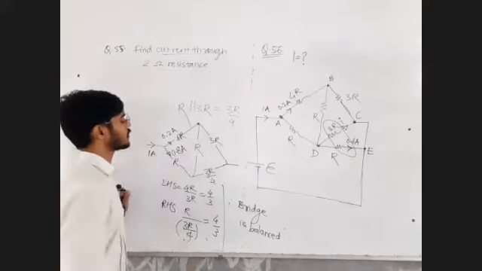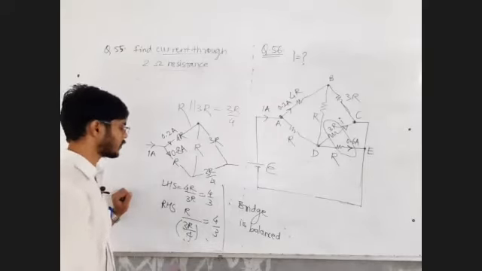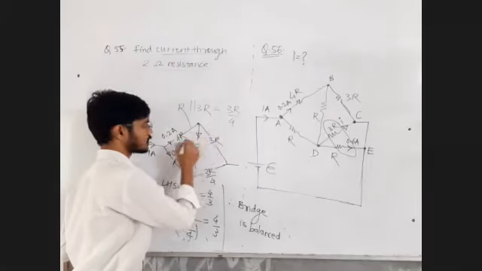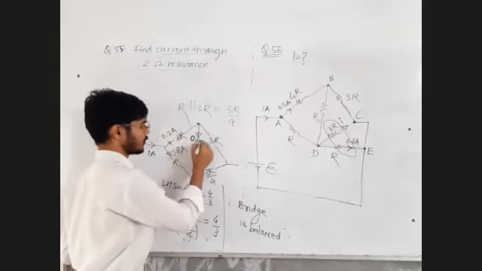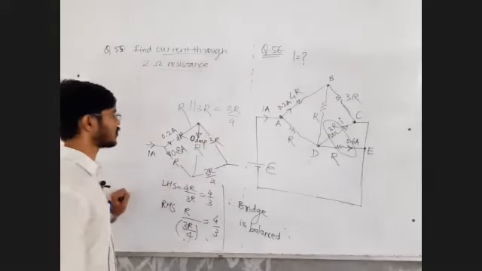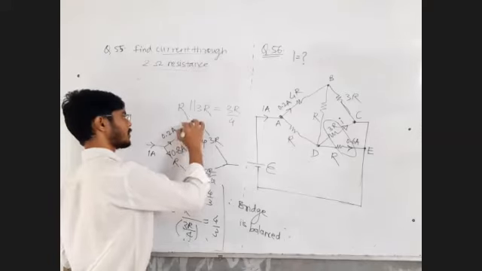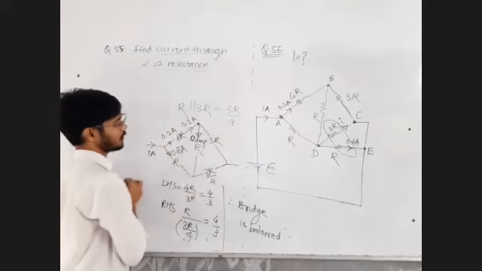Now everyone will concentrate here. This is a balanced bridge, so there will not be any current through this resistance. So let me assign 0 ampere here. Okay, so this is a 0.2 ampere current.